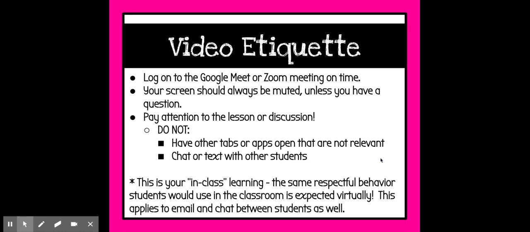This is our in-class learning time. Unfortunately, we can't be in the classroom together, so these Google Meets or Zooms are really important to get that face-to-face time, to have that connection between myself and the students and between the students and one another. So I hope that they'll be able to join as many live sessions as possible and show that respectful behavior that we know all Larson Stars have.